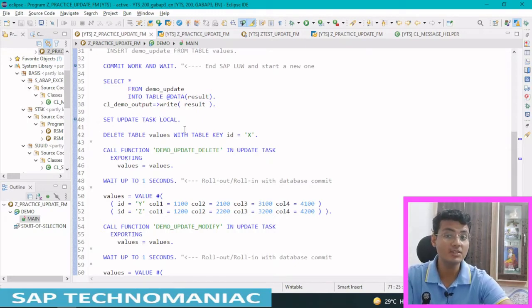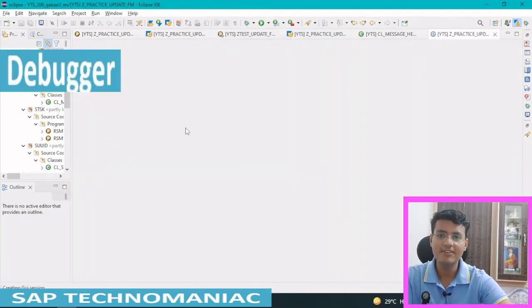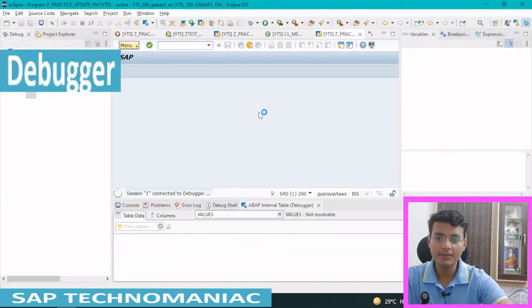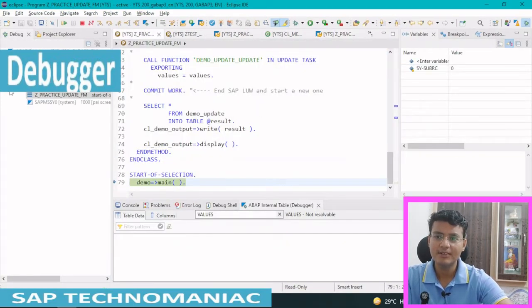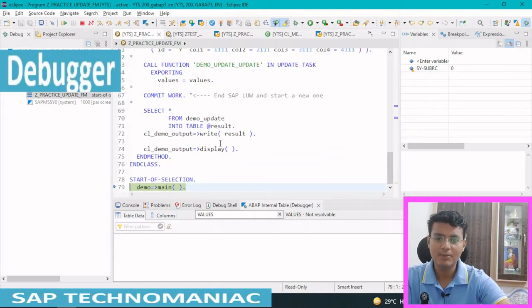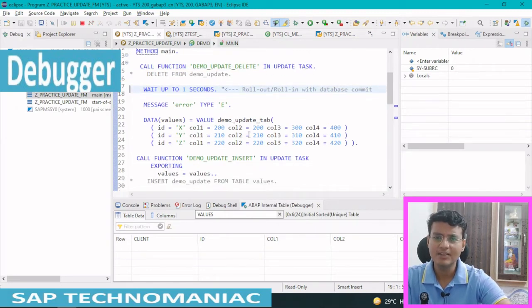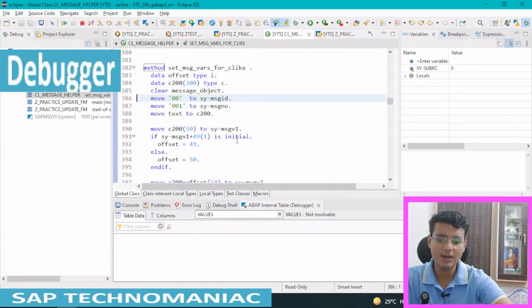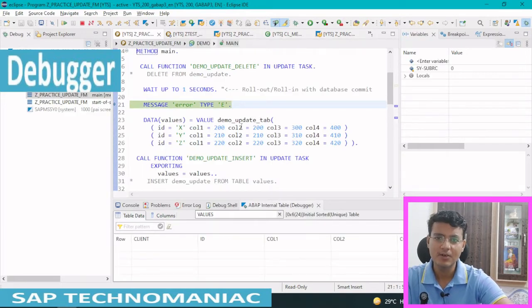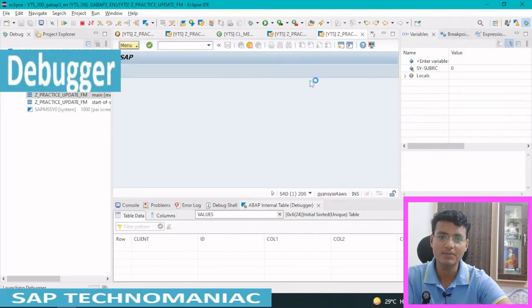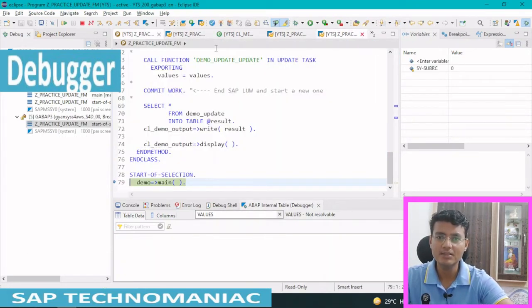What is the impact of this state update task local? F8. Now the debug perspective will open, and you can see I'm doing F5. It will go inside. This is the same as what we have discussed till now. F7. Oh, this is an error message. I have to remove this error message first, then only we can execute this program. Let me comment out this error message.